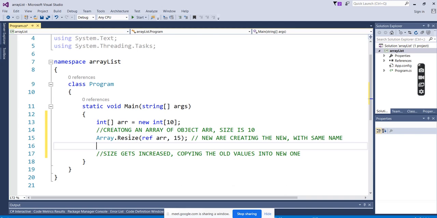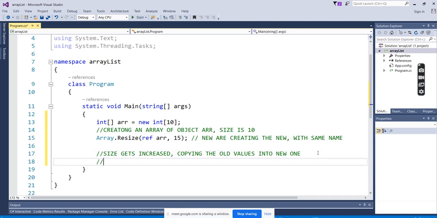So you can use it as an array size, but usually in real time we rarely use it. Actually, as of now, I have not used it. Maybe in some dynamic scenarios, if they don't want to create a new one and want to go with the existing one after knowing the actual value, they may use it.